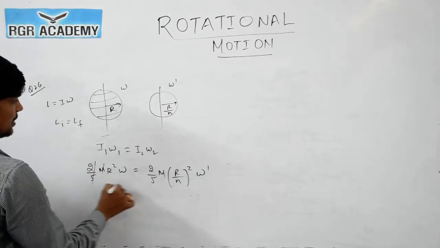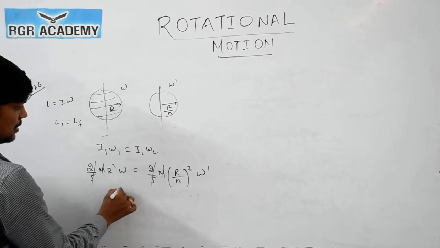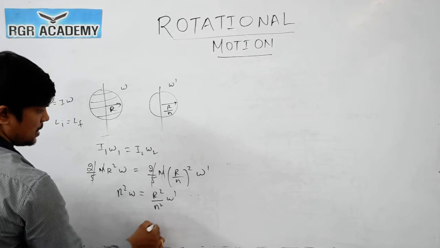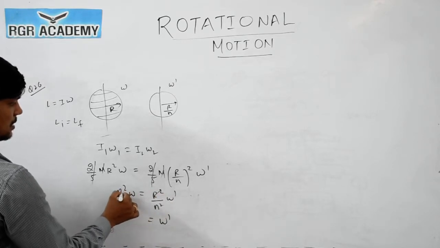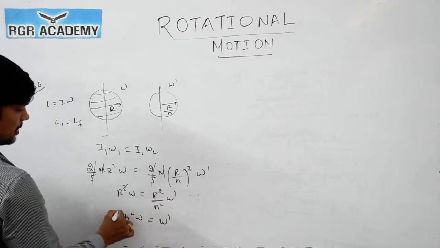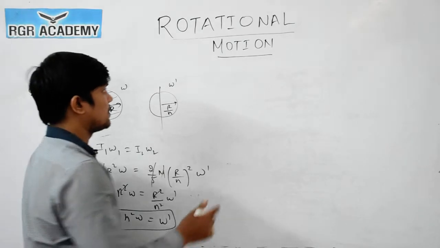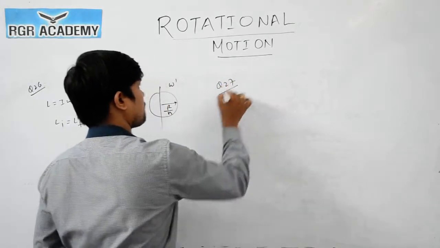2 by 5 m will cancel out. So what you will get? R square omega will be equal to r square by n square omega dash. So omega dash is n square into omega. So by simple calculations we got the answer as n square into omega. So option number 1 is correct. Okay. Now question number 27.